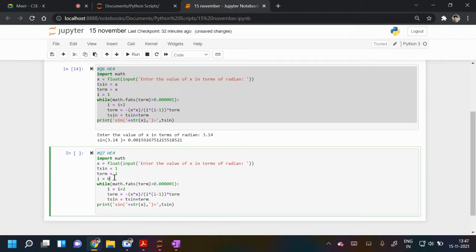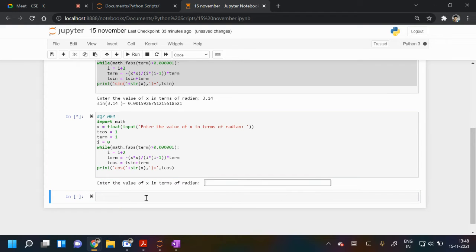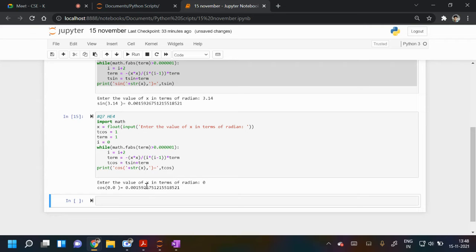So initialize i as 0. Cos 0 is what? 0. Something is wrong. One minute, let me check.